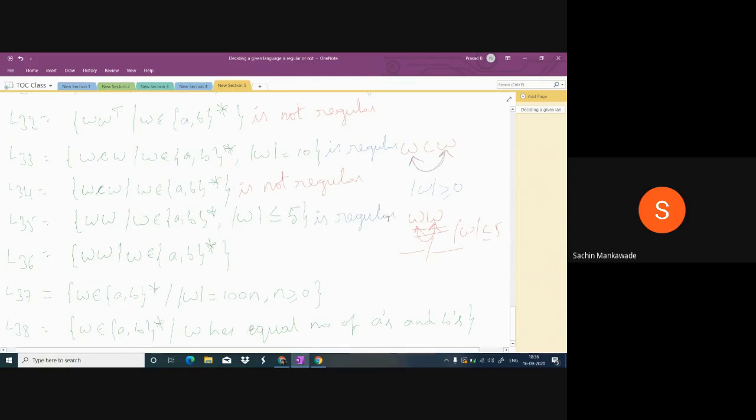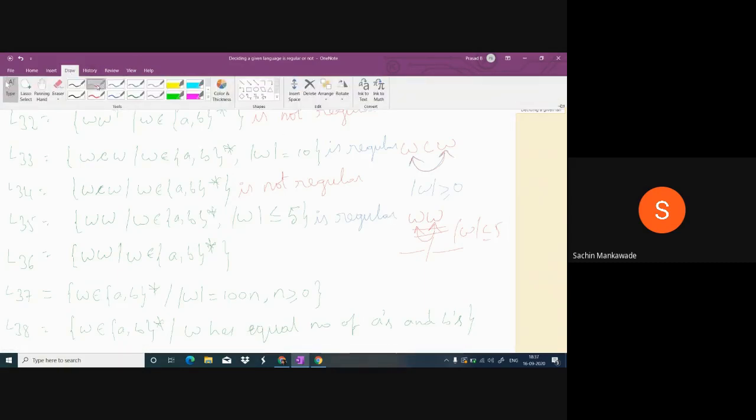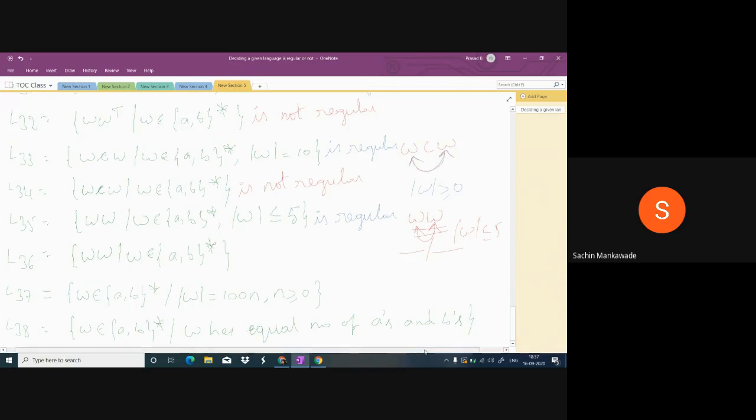And next, 36. WW. The first of whatever, the second must be the same. And here the relation is there, and W is of length 0 to infinite. So the relation is infinite. Not regular. Now try 37.